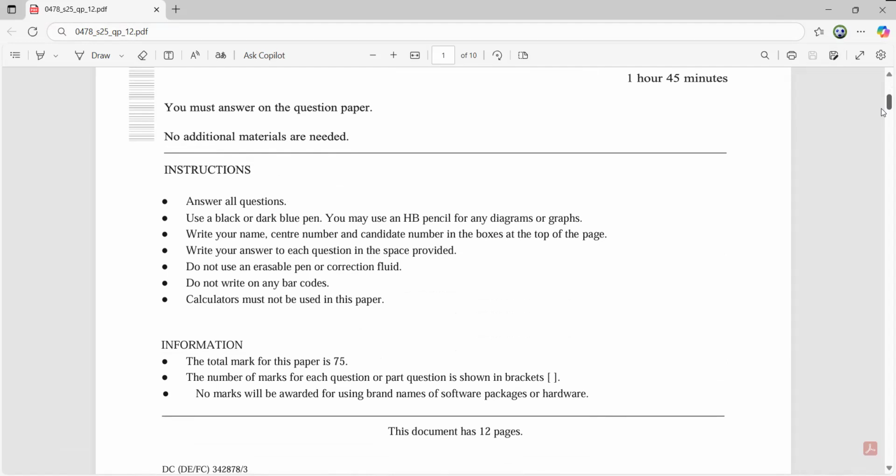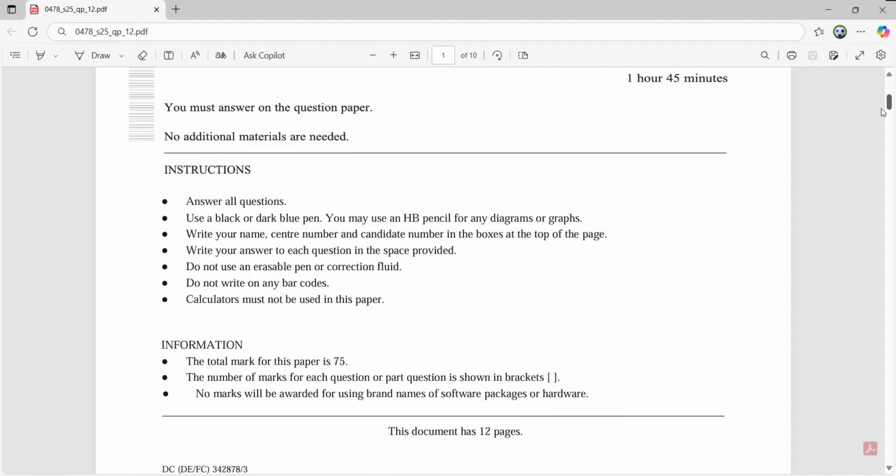Instructions, once again: you have to answer all the questions. Use a dark blue or black pen. You may use an HB pencil for any diagrams or graphs. Write your name, center number, and candidate number in the given boxes at the top of the page. Write your answer in the space provided. Do not use an erasable pen or correction fluid. Do not write on any barcodes. Calculators must not be used in the paper.